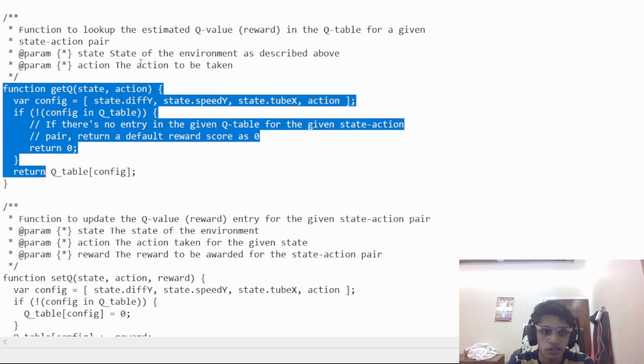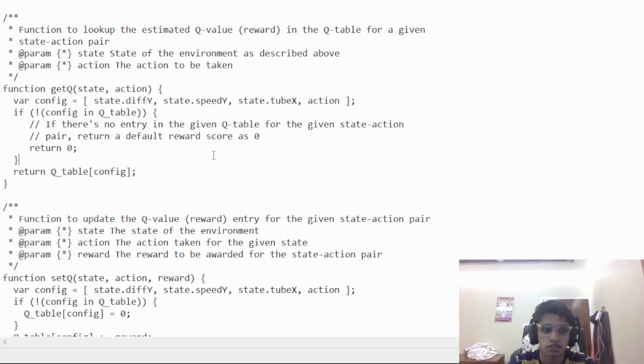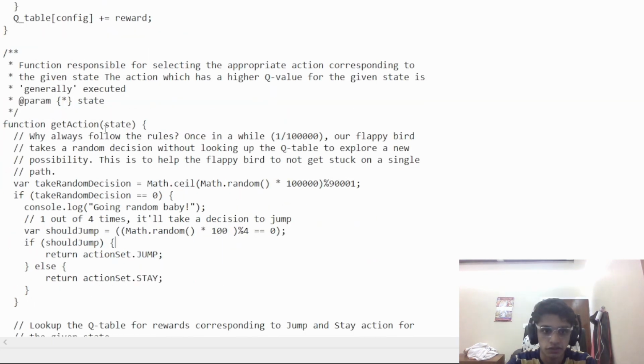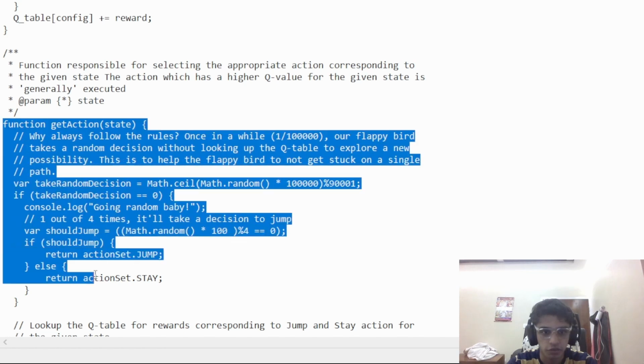So this function is used for looking up the estimated Q value from the Q table for a given state action pair. The getAction function takes in one argument, which is state, and this function is responsible for selecting the appropriate action corresponding to the given state.